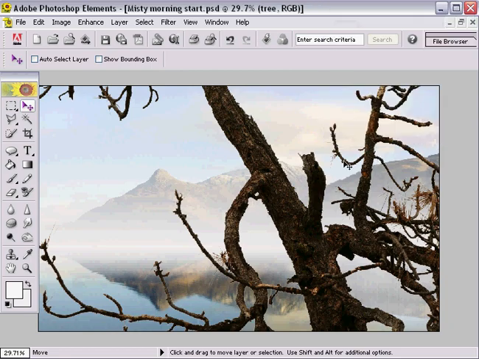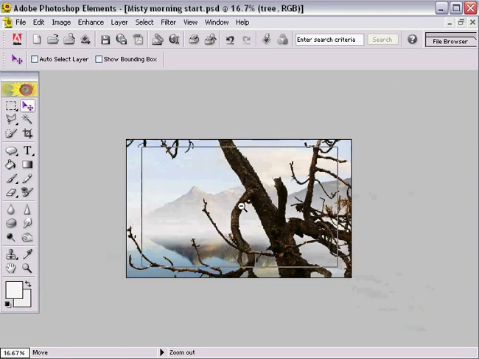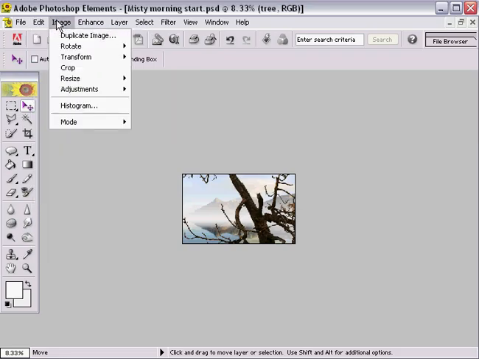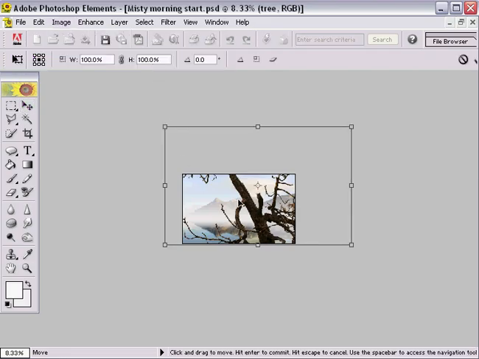Once we've done that, we're going to need to reduce the size of the image on screen. I'm going to use Alt Spacebar for that task, and I'm going to drop it down quite low, and you'll see why when we go to our Transform tools. I'm going to go to Image, Transform, Free Transform, and there's the bounding box around the outer edge of our tree.